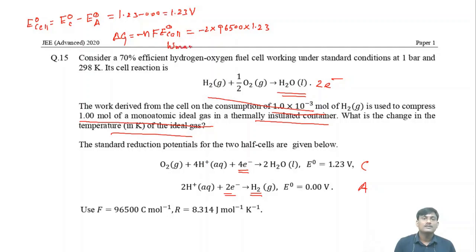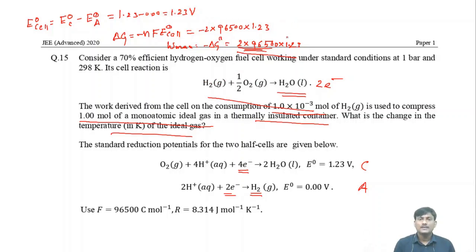W max is equal to minus delta G naught, which is 2 into 96,500 into 1.23. But this one is valid when 1 mole of hydrogen gas is involved.